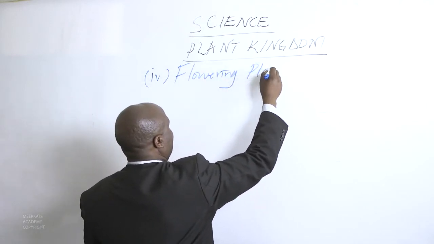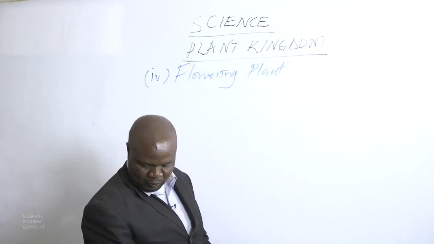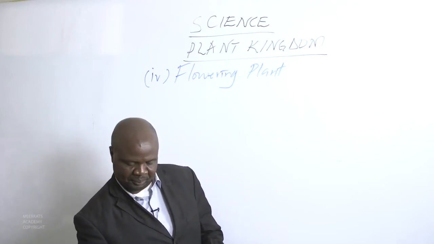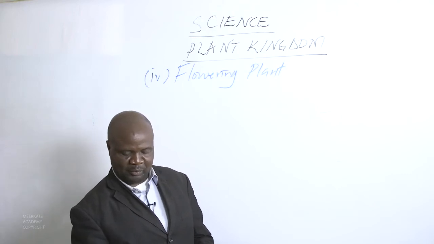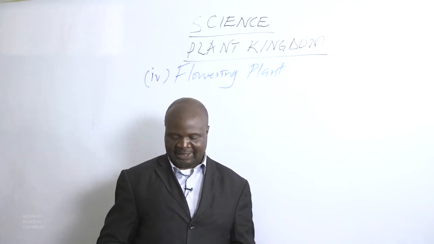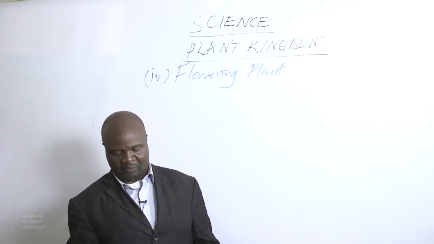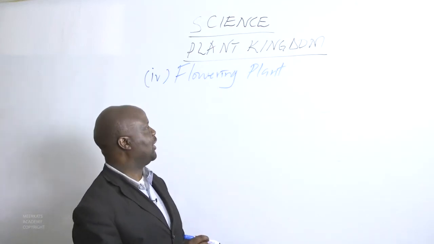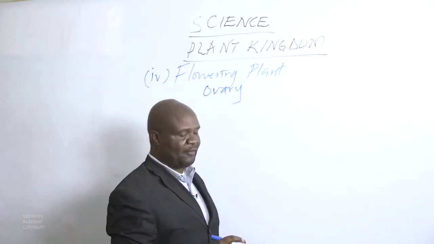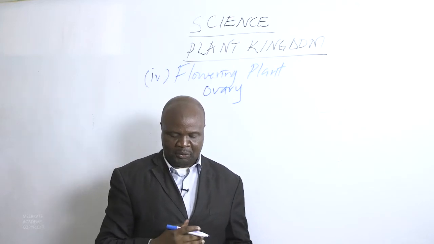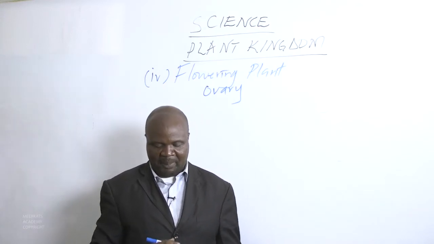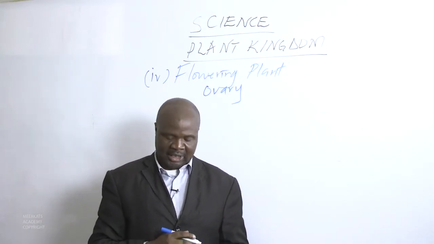Now, when it comes to flowering plants, they reproduce through seeds, and the seeds are fully protected inside the female part of the flower, which is known as the ovary. So we are saying flowering plants reproduce through seeds, and these seeds are well protected inside the female part of the flower, which is known as the ovary.